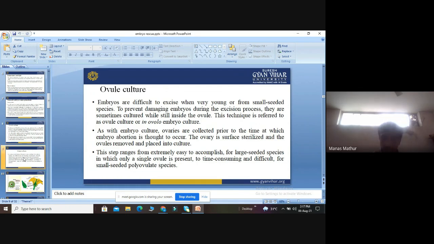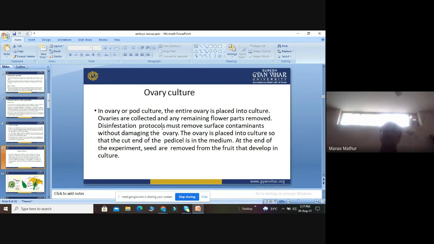After ovule culture, we reach ovary culture. We know fruit is the ripened ovary. So in ovary or pod culture, the entire ovary is placed into the culture medium. Again, ovaries are collected and the remaining flower parts are removed. Again, ovaries are disinfected with certain disinfectants. The protocol must be followed to remove all kinds of contamination without damaging the ovary.